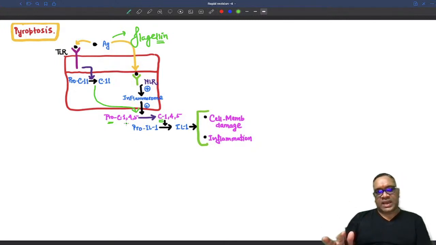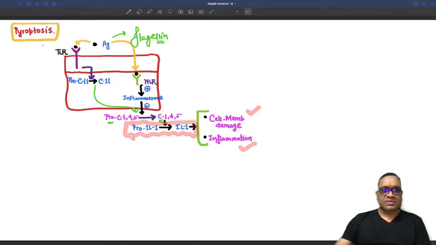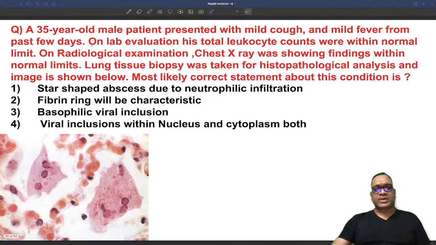That is why caspase 1, 4, 5, 11 all are associated with activation of interleukin 1, which will lead to cell membrane damage and inflammation. So this is pyroptosis, where caspases are involved, and these caspases are different. So 1, 4, 5 and 11 are associated with pyroptosis, right? So done. Moving on to the next question.